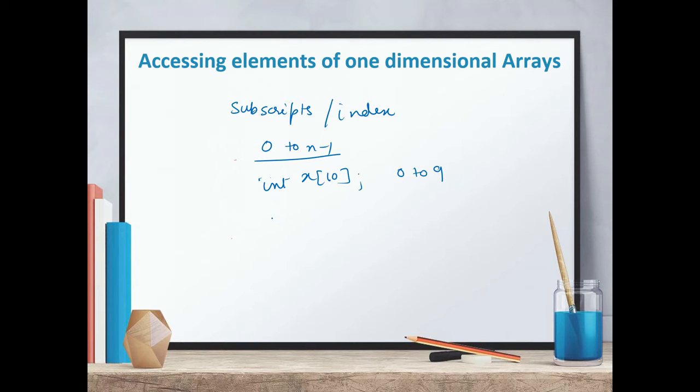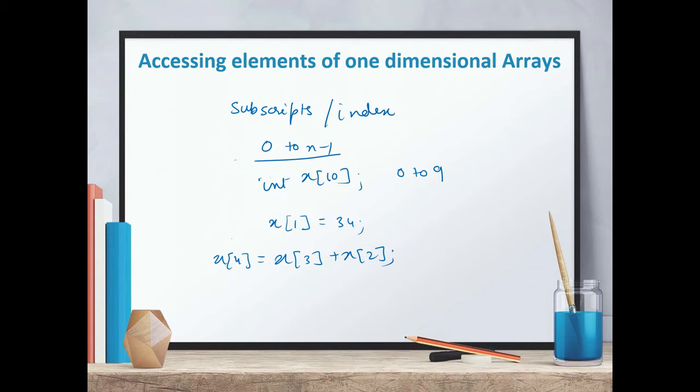And how can you access an individual element? Suppose you want to access the second element, so you will write x[1] = 34, like this, or x[3] + x[2]. In this way you can use them in any operation, depending on the data type of the array. So in this way we can access the individual elements of the array.